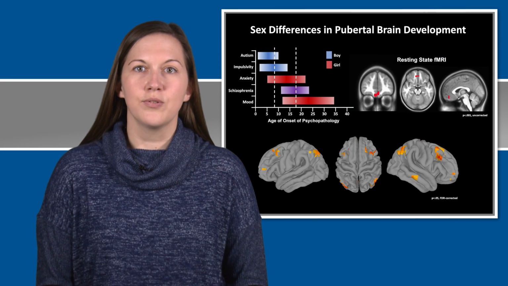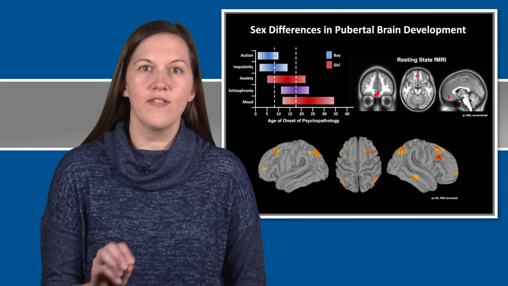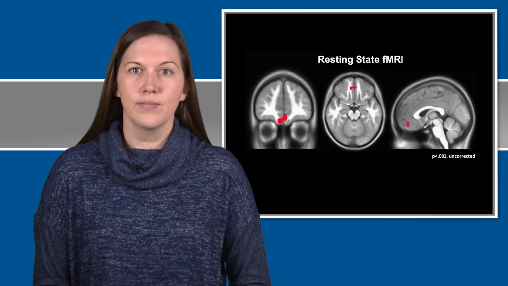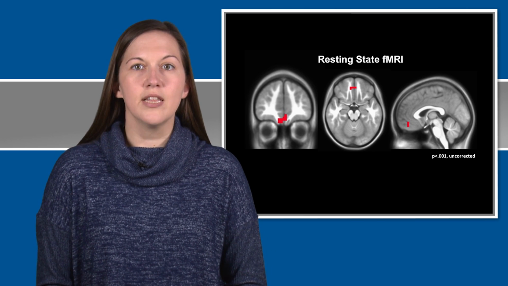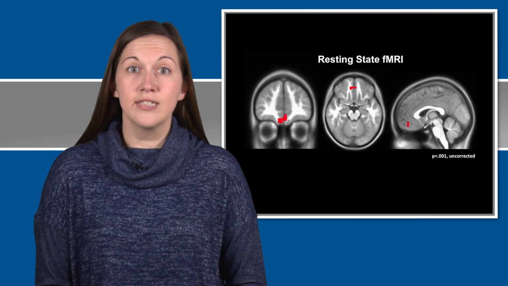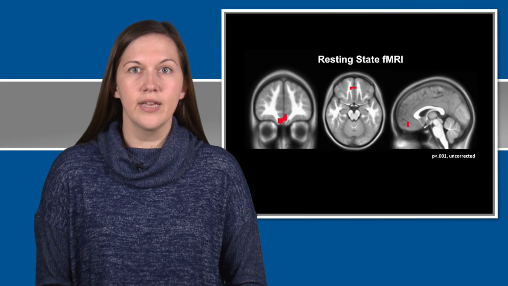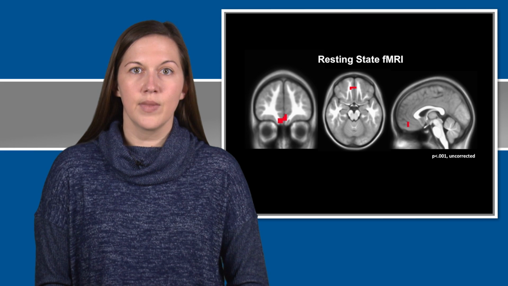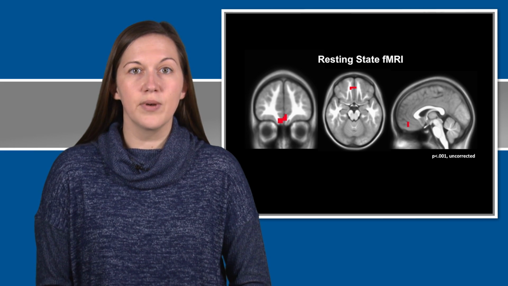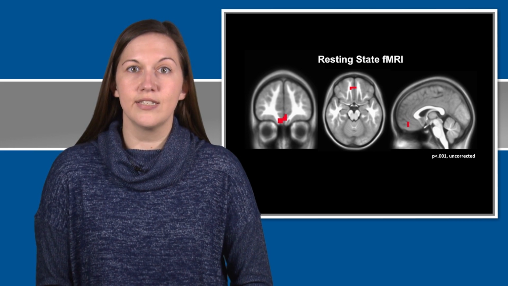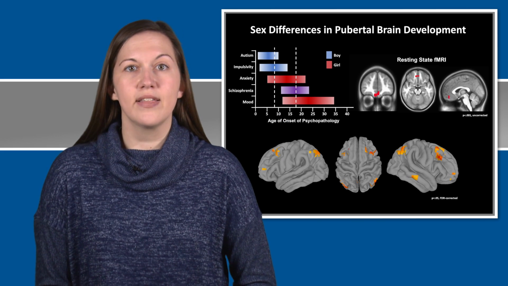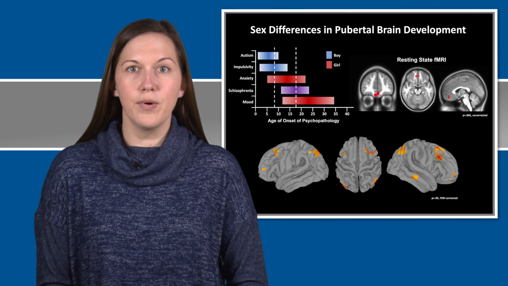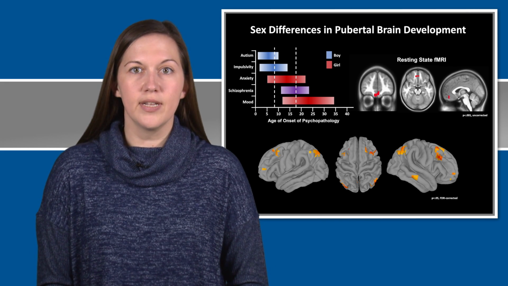I then use an analysis tool which allows me to go through the brain voxel by voxel to identify those that show the greatest difference between boys and girls. The result of this analysis identified a region in the medial prefrontal cortex, an area typically associated with autobiographical memory and part of a larger systems-level network called the default mode network. Importantly, the default mode network is often dysregulated in both mood and anxiety disorders in adulthood. We then hypothesized that girls might actually be showing increased connectivity within the default mode network compared to boys, which might elevate their disease vulnerability.